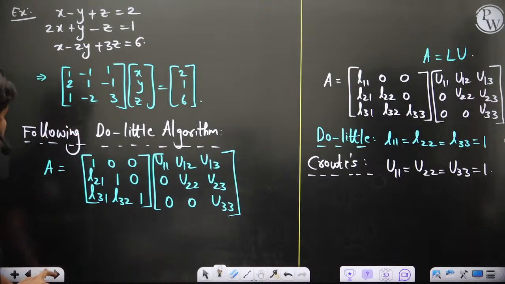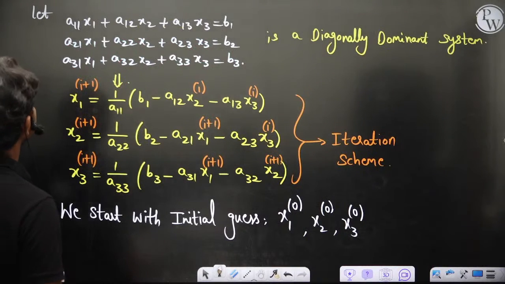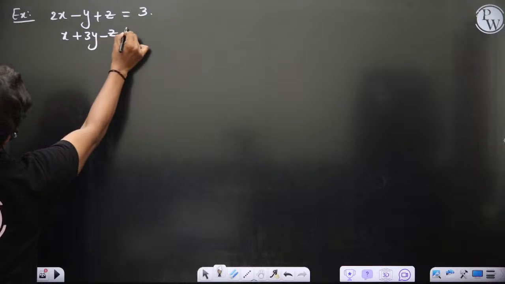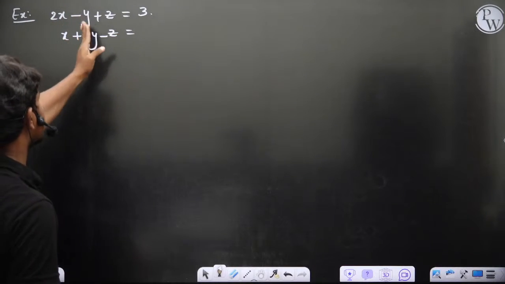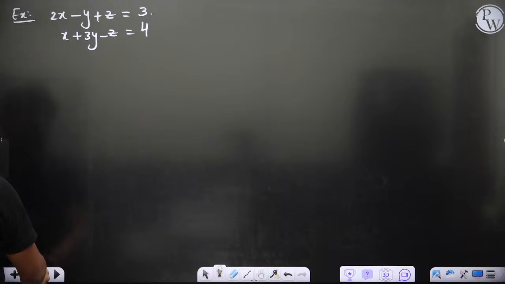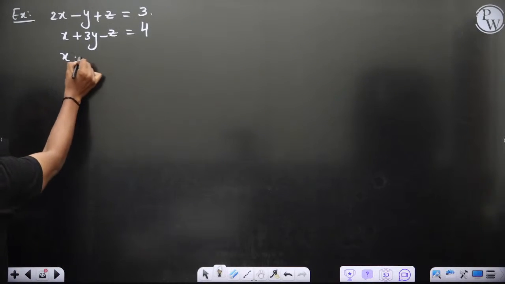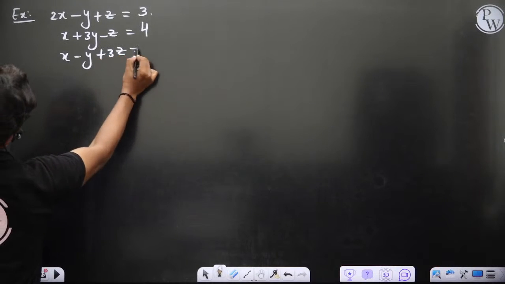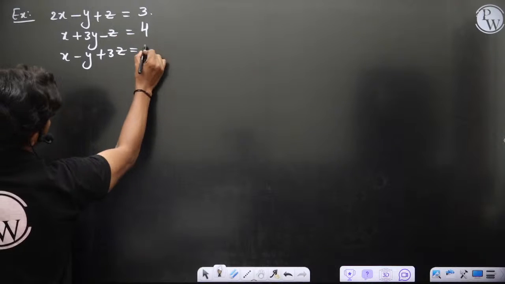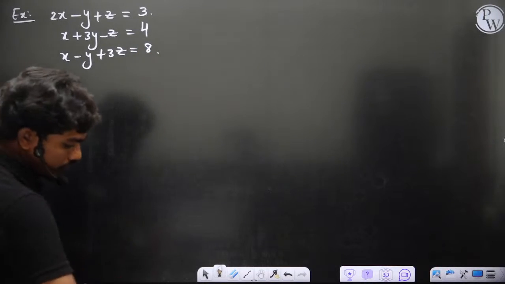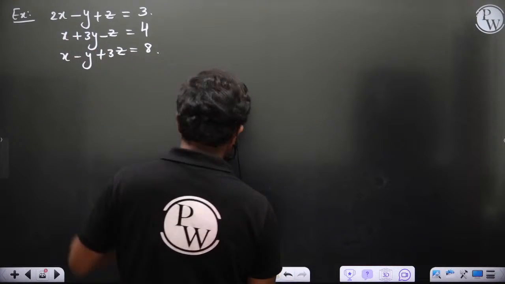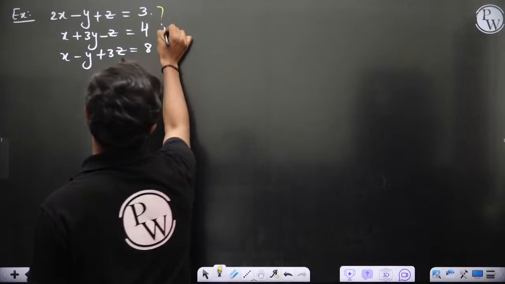Okay, fine. So let's define a diagonally dominant system, for example. x plus 3y minus z, let's take for example: 1 plus 6, 7, 7 minus 3 is 4. And maybe the last equation is x minus y plus 3z, let's take. So x minus y plus 3z is equal to 1 minus 2, 8. So this is the system that we have. Now let's apply Gauss-Seidel for this technique. First of all, this system is diagonally dominant, of course.